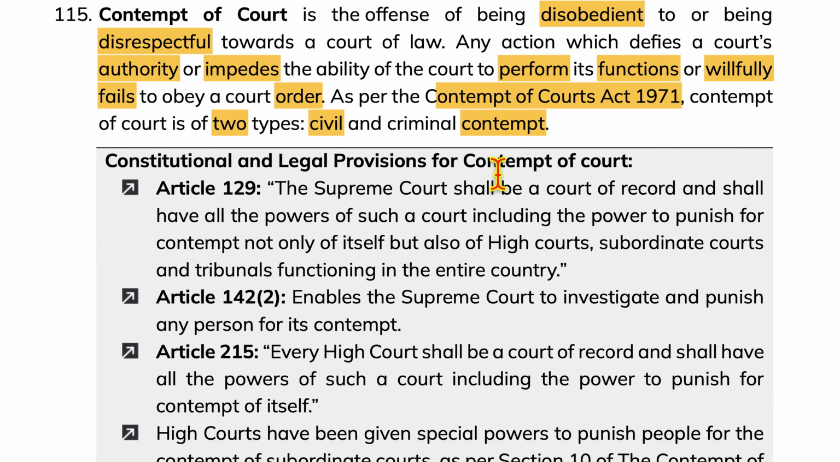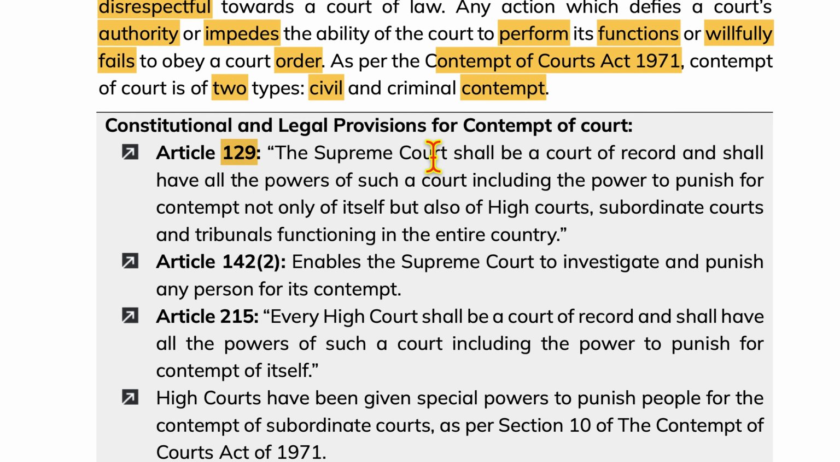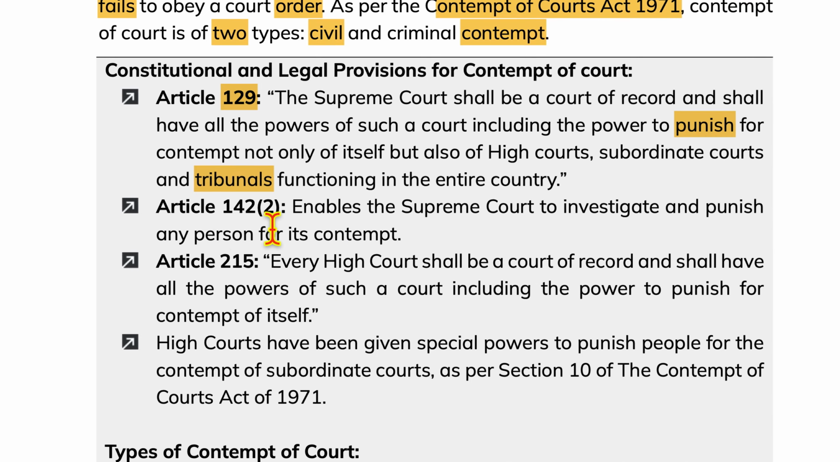Now, constitutional and legal provisions for contempt of court. Article 129: the Supreme Court shall be a court of record and shall have all the powers of such a court, including the power to punish for contempt, not only of itself, but also of high courts, subordinate courts, and tribunals functioning in the entire country. Now, Article 142, Clause 2 enables the Supreme Court to investigate and punish any person for its contempt. Article 215: every High Court shall be a court of record and shall have all the powers of such a court, including the power to punish for the contempt of itself.